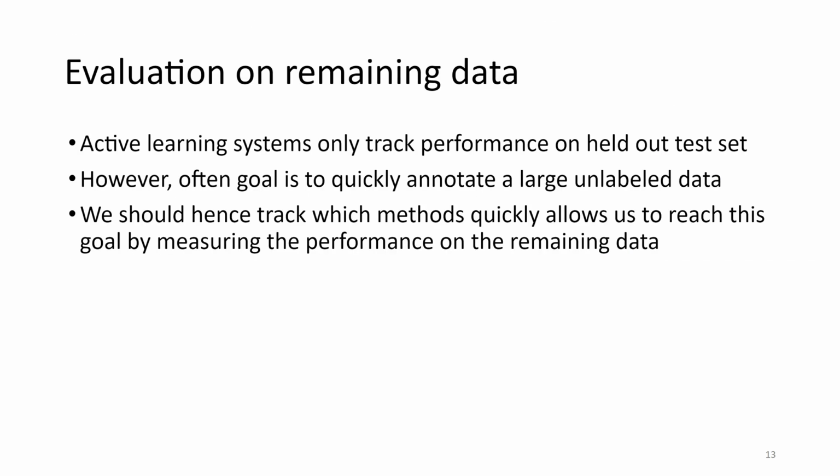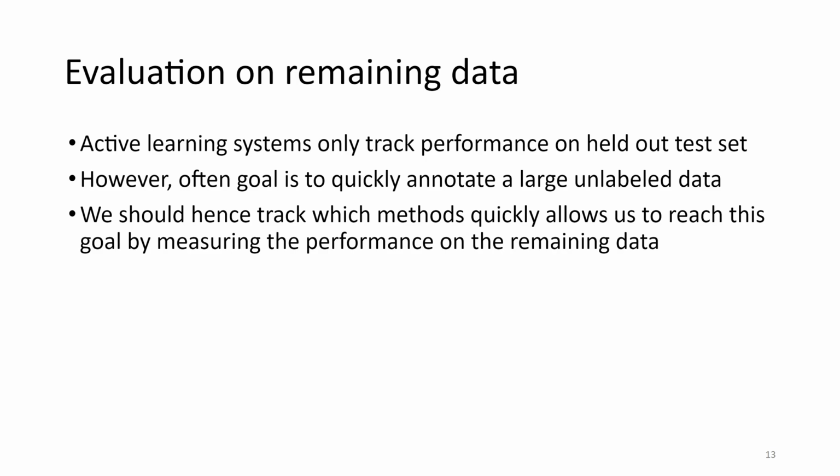For the evaluation on the remaining dataset, this is a very important setting where if you have a big dataset, you want to annotate it as quickly as possible. You would only want to annotate very few instances in that dataset so that you can cover the whole fixed dataset you have. And for this, it will be very useful if we can show you how good the active learning techniques perform in this setting, in being able to quickly annotate the full dataset.